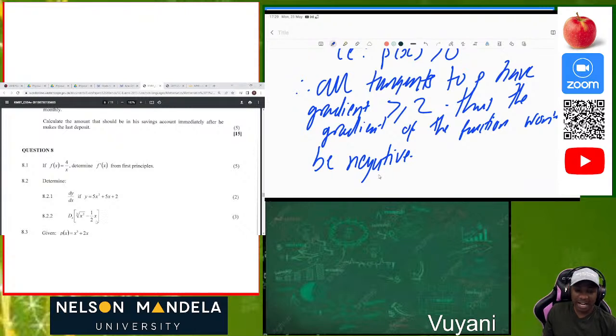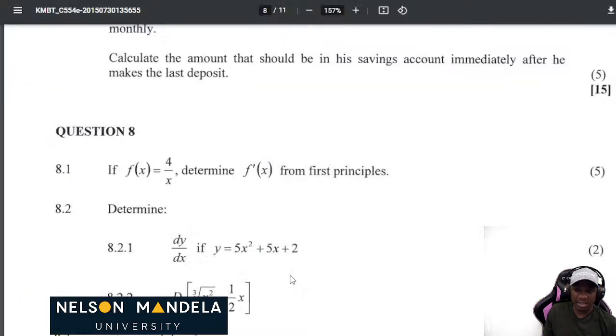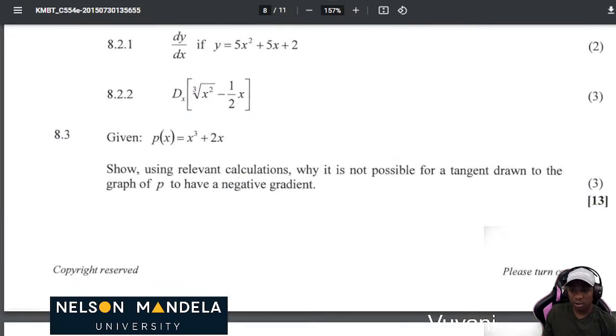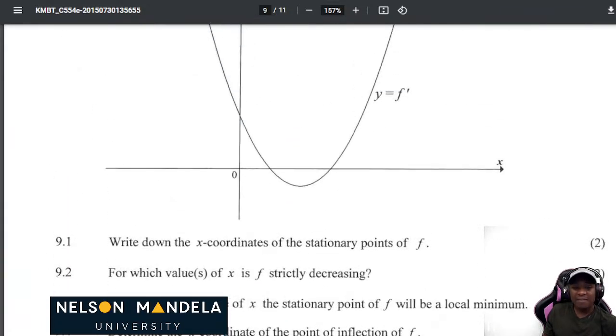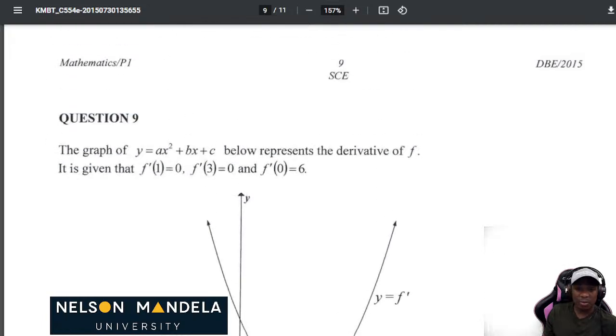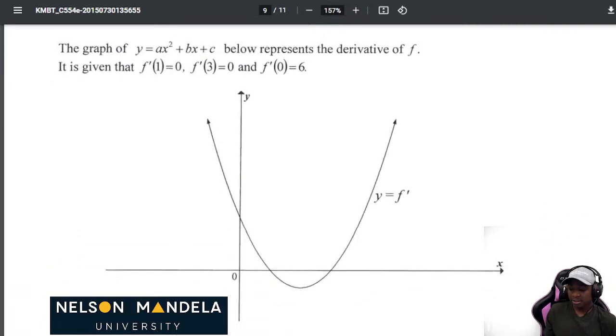Don't worry about anything. Make sure that you understand the concept and understand the question. What does it want? So this is 13 marks. 13 marks is in the bag. Now we are given this function in question 9.